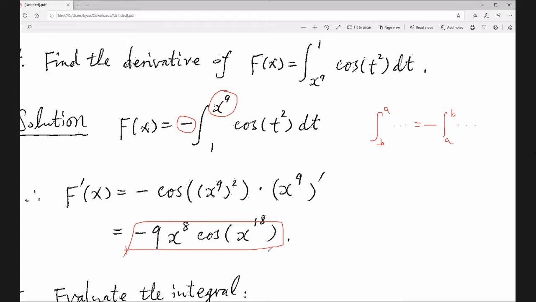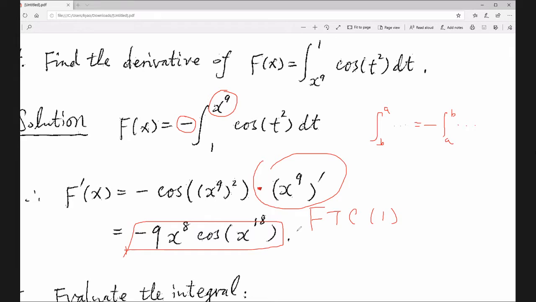We used the FTC, the Fundamental Theorem of Calculus Part 1. Of course, here we also have to use the chain rule, which is why there is a multiplication. Remember, we have learned this.